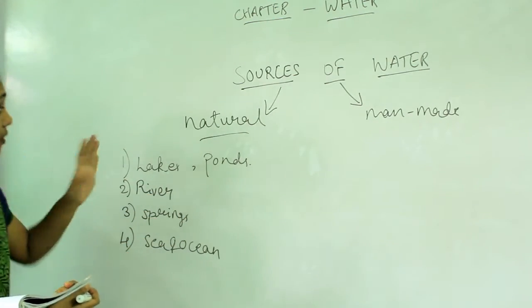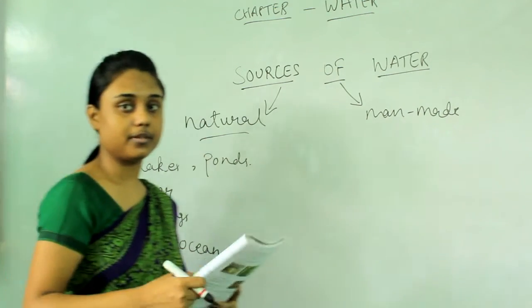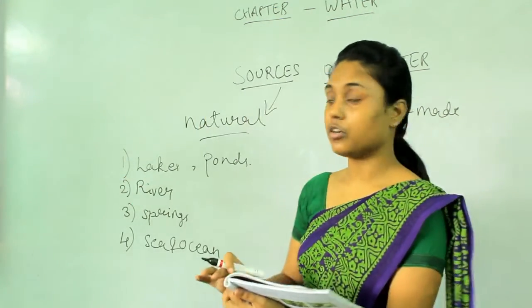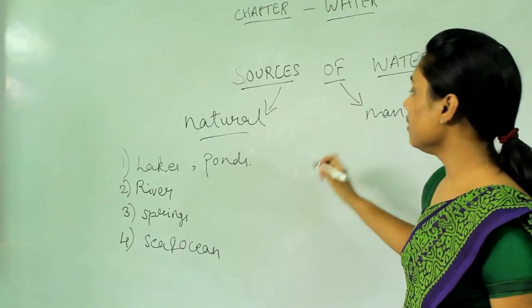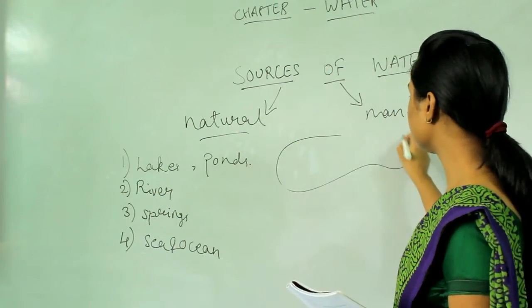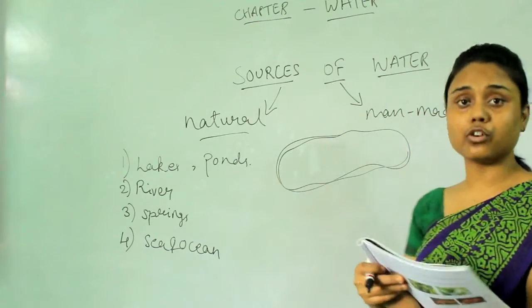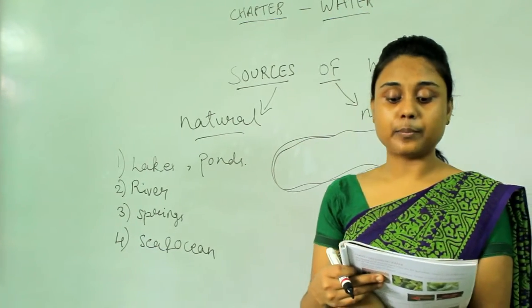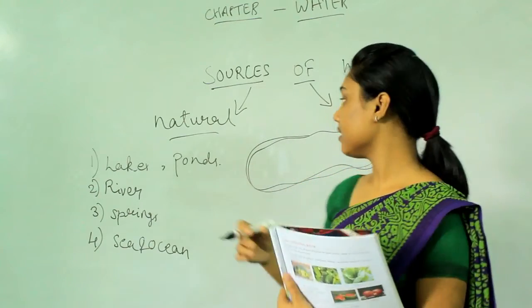What is a lake or a pond? A lake is a large water body surrounded by land on all sides. Land is next to the lake.